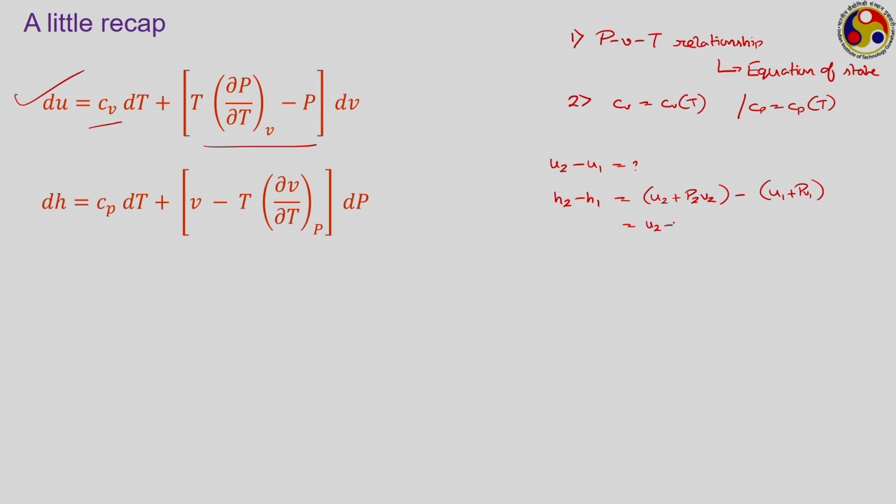That is, it becomes U2 minus U1 plus P2 V2 minus P1 V1, the flow works for both state 1 and state 2. Or vice versa, if we are calculating this one because we have Cp known to us, then we can easily use that to calculate U.